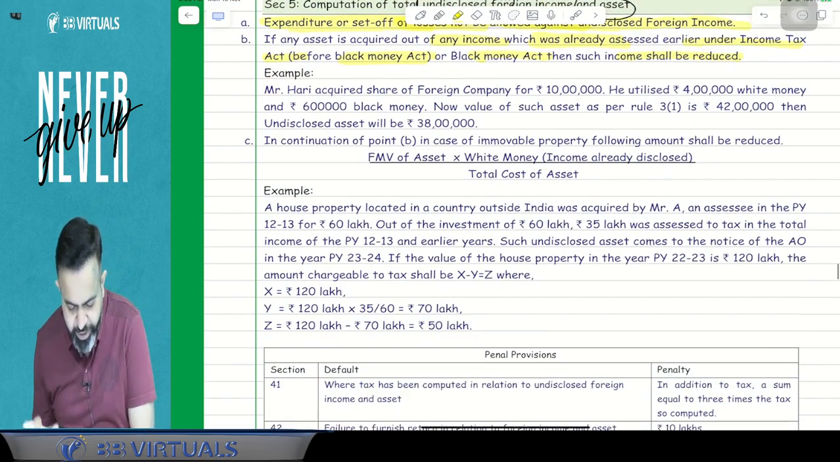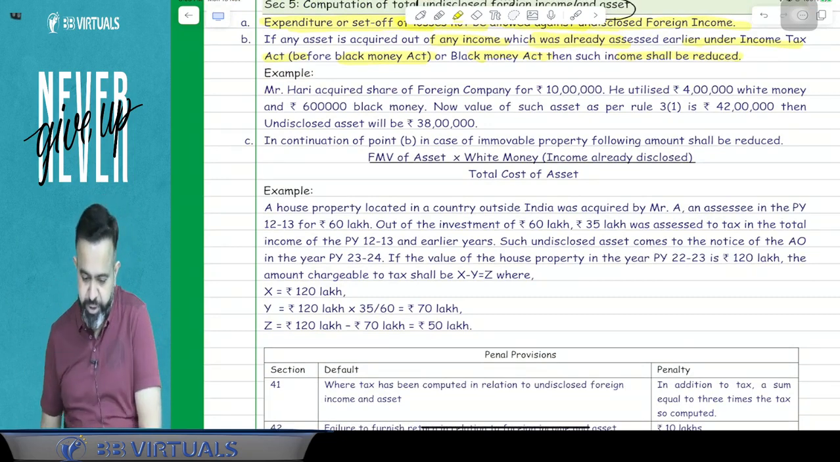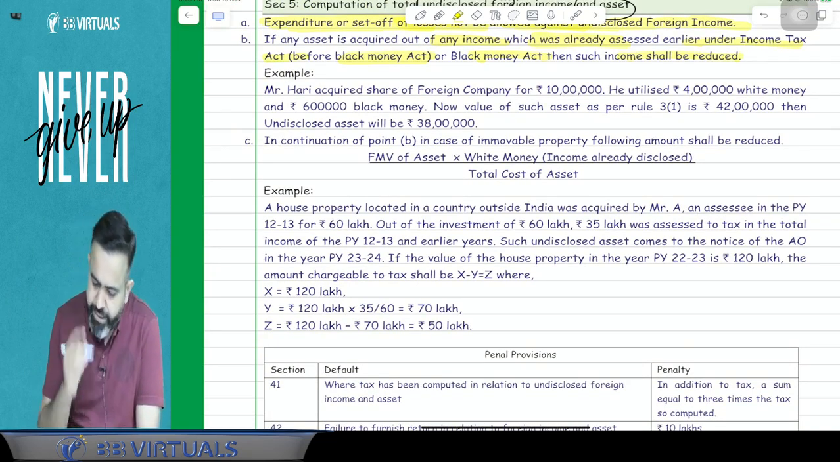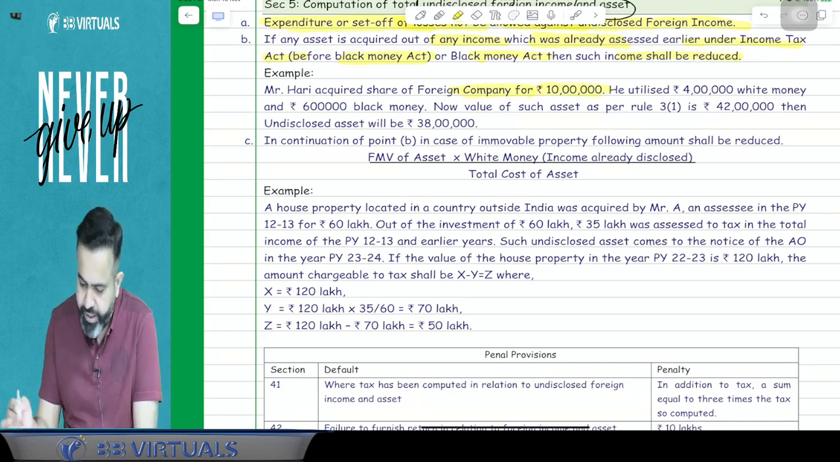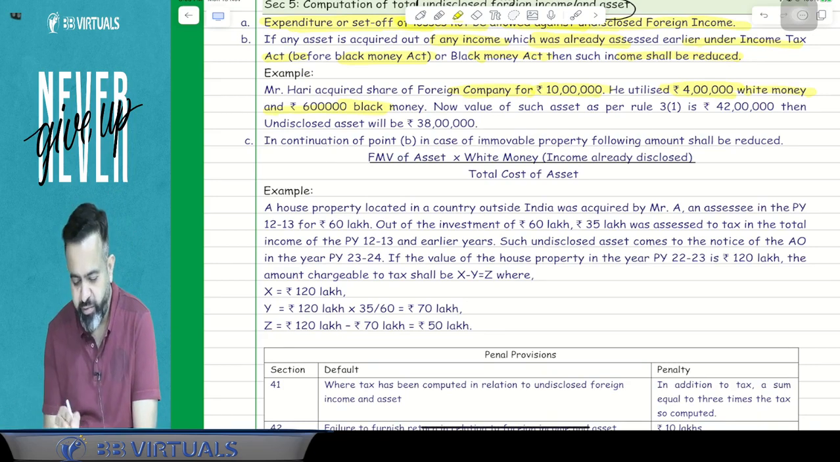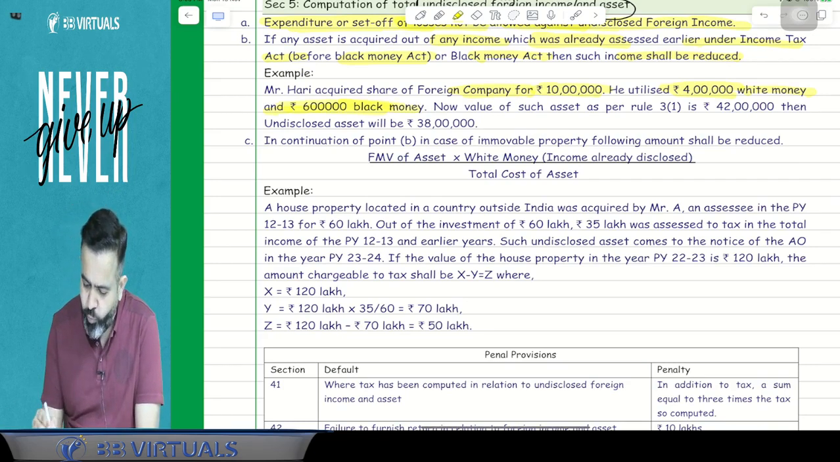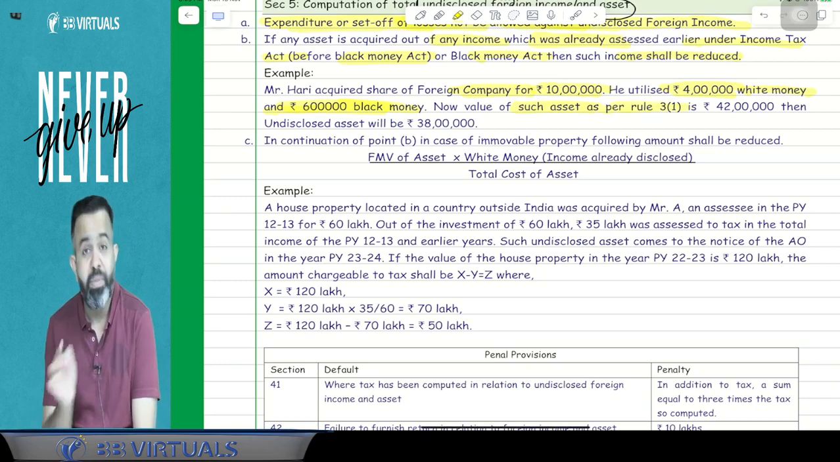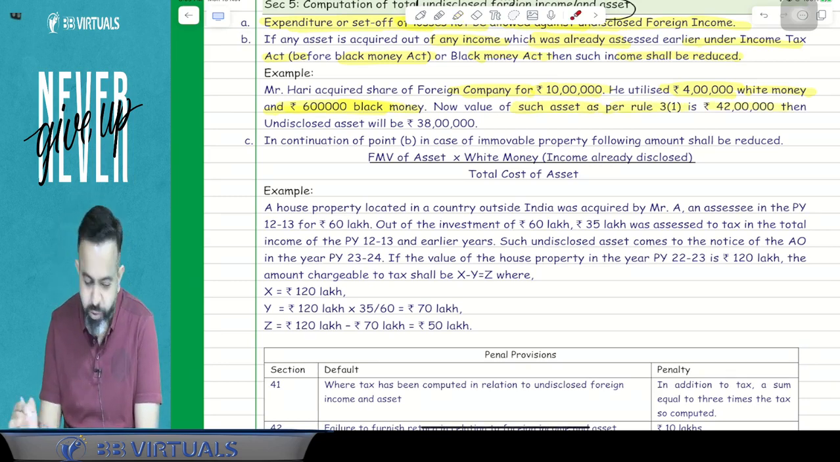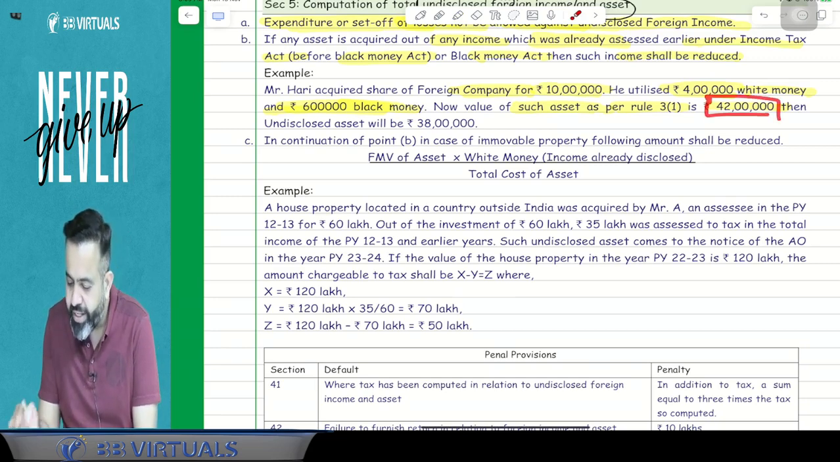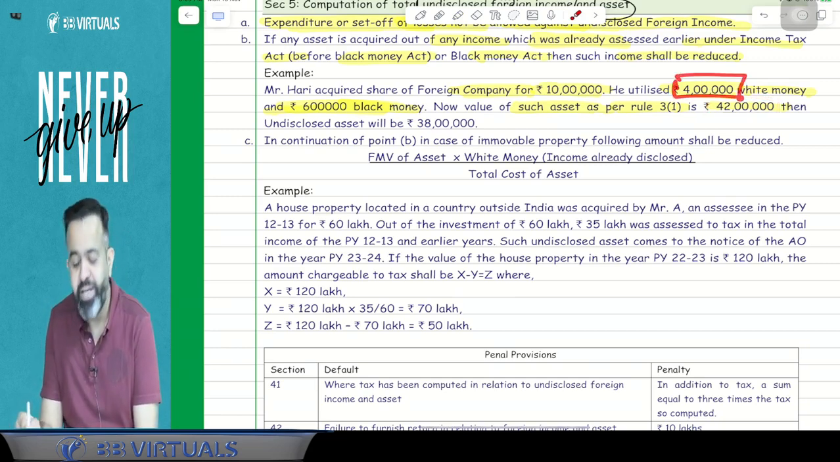So now, one example is given, pay attention. Mr. Hari acquired shares of a foreign company for rupees 10 lakh. He utilized 4 lakh white money and 6 lakh black money. Now the value of such asset as per rule 3(1) is, suppose, 42 lakh. Now today the value is 42 lakh. So can I say that in this 42 lakh you have utilized the 4 lakh white money, na?